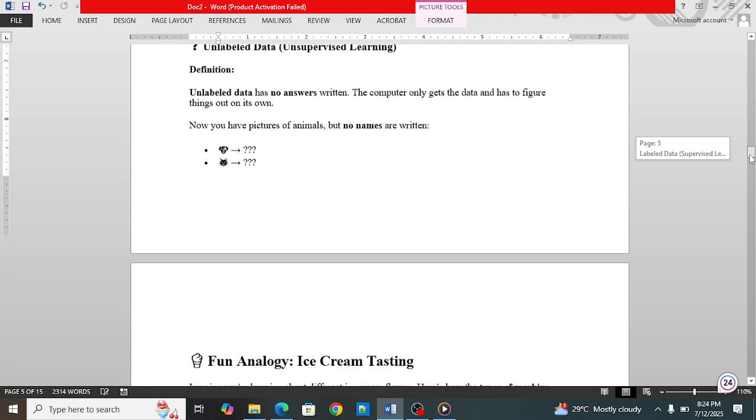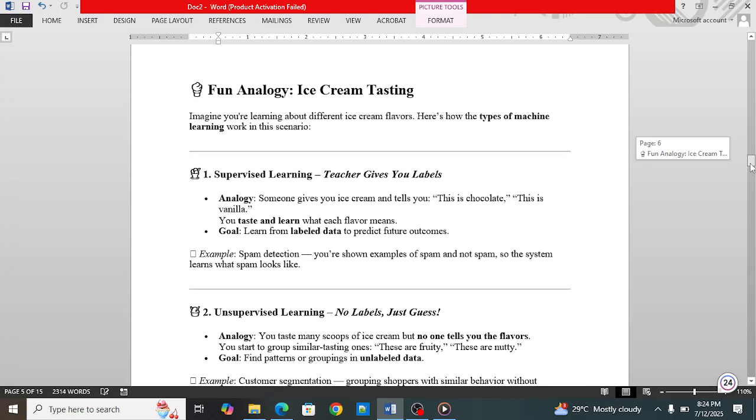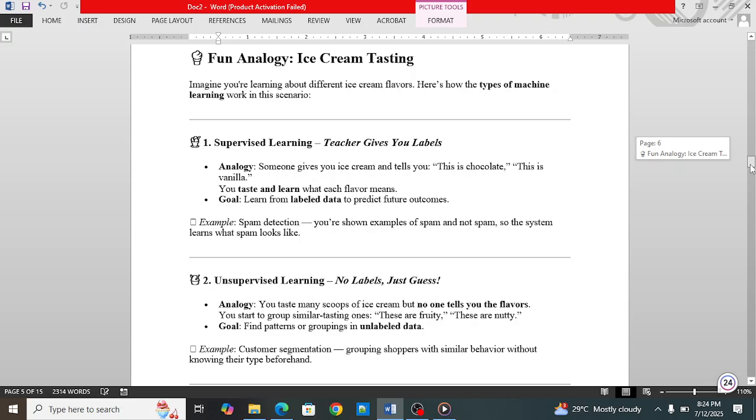This is unlabeled data. Now let's see, I'm giving you an example of ice cream. From that example you will learn the difference between supervised and unsupervised learning. In supervised learning, the teacher gives you the labels. If someone gives you ice cream and tells you that this is the chocolate flavor, this is the vanilla flavor, if someone is teaching you and giving you all the answers, you taste and learn what each flavor means. You learn from the labeled data to predict future outcomes. This is all about supervised learning.